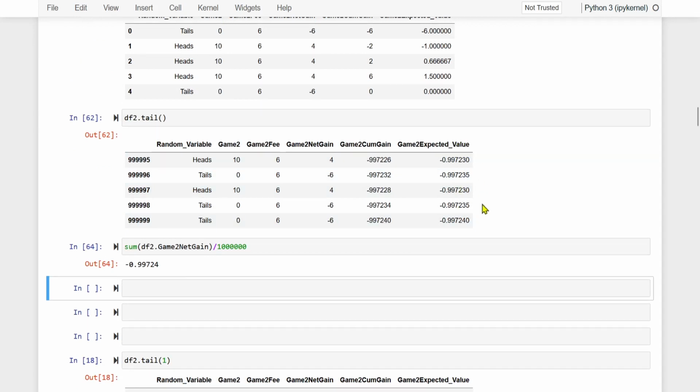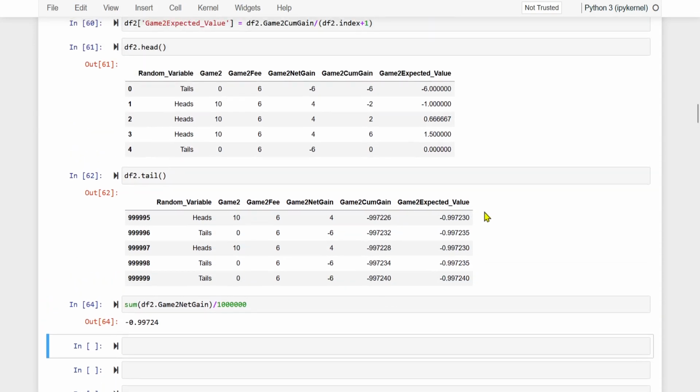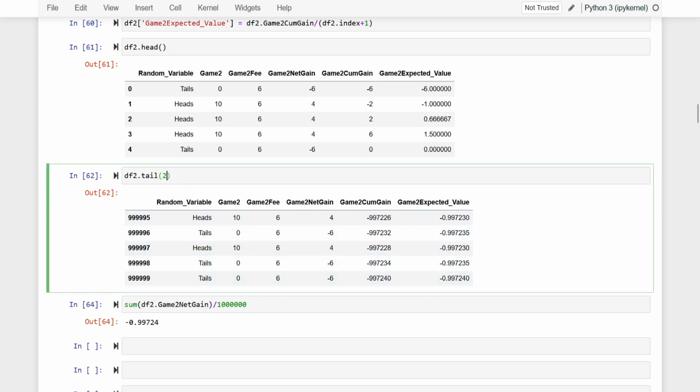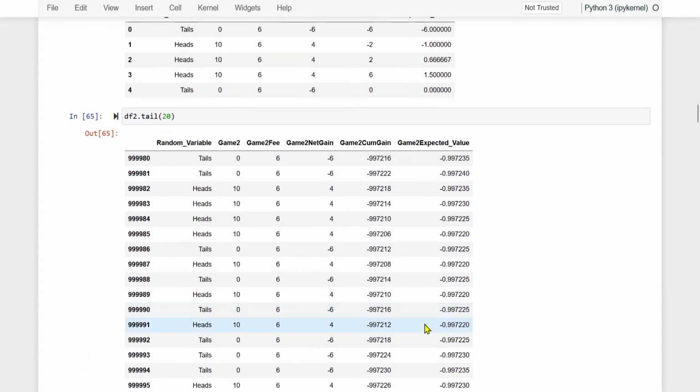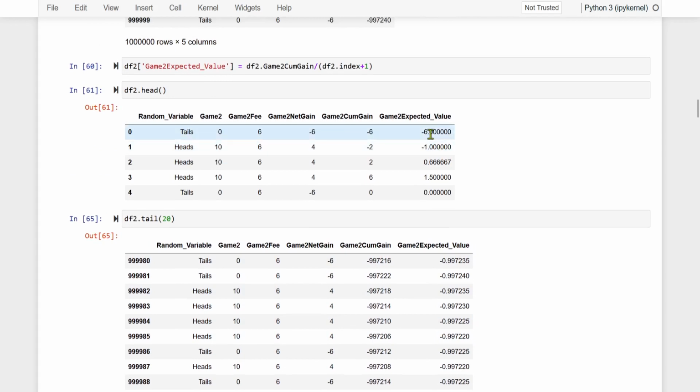This is the column which goes through a lot of turbulence in the beginning. Look, see, minus 6, minus 1, then 0, 0.6, 1.50, but eventually it will settle at minus 1. See, all these are minus 1. Let us see more records. Let us see 20 records. See, all are minus 1. But in the beginning what is happening? It is going through a lot of turbulence, correct?